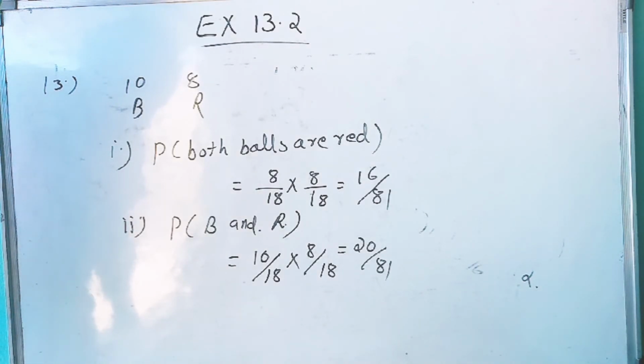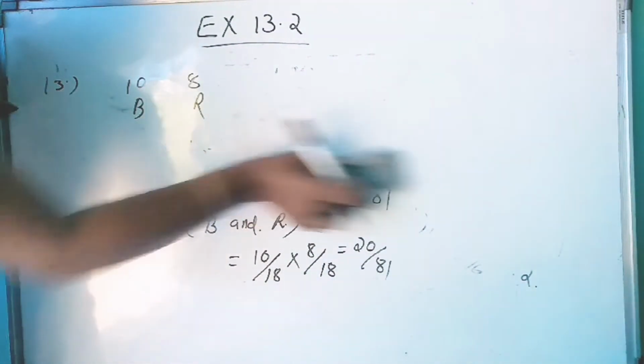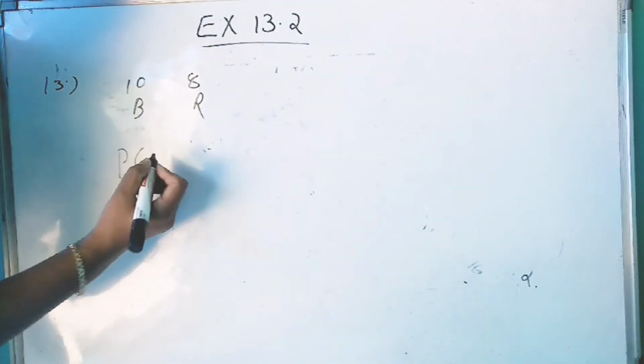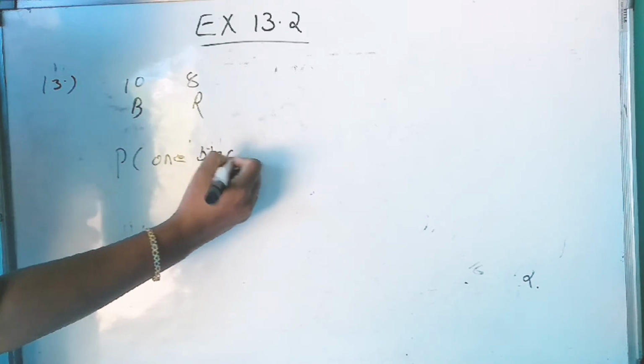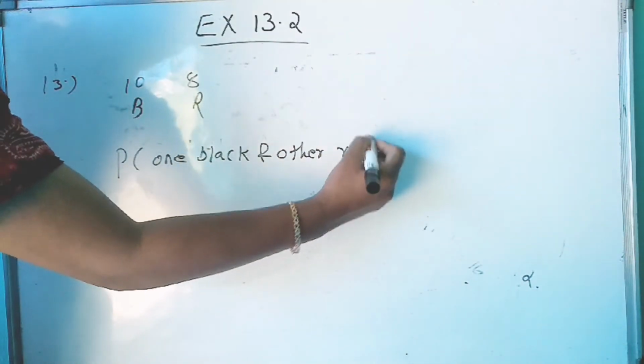Now the last one, the third one. One of them is black and the other is red. So P of one black and other red.